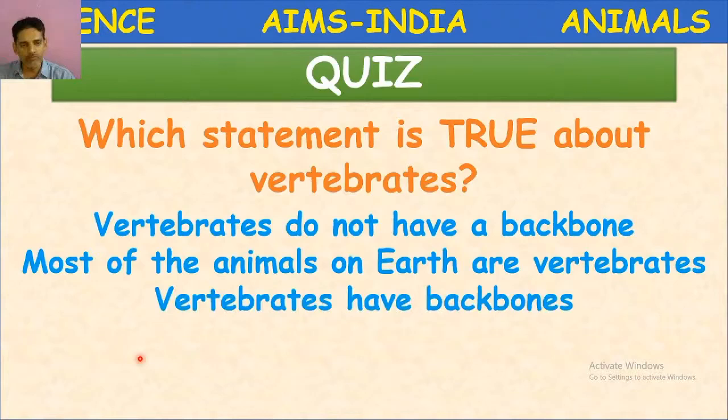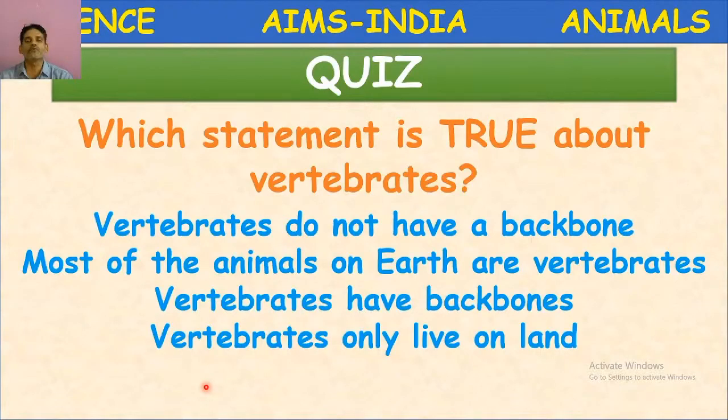Vertebrates only live on land. Come on children, answer the question. Here 4 statements are given. What is the correct statement related to vertebrates? Vertebrates do not have a backbone. This statement is correct or wrong?